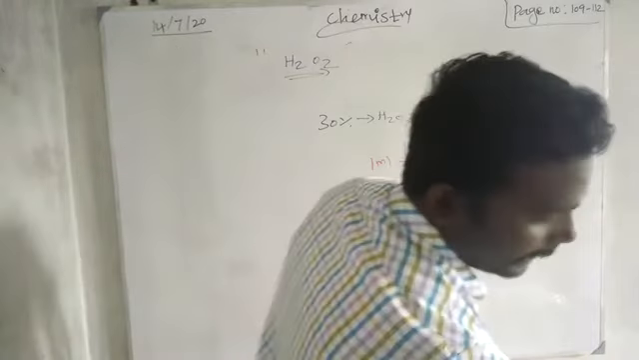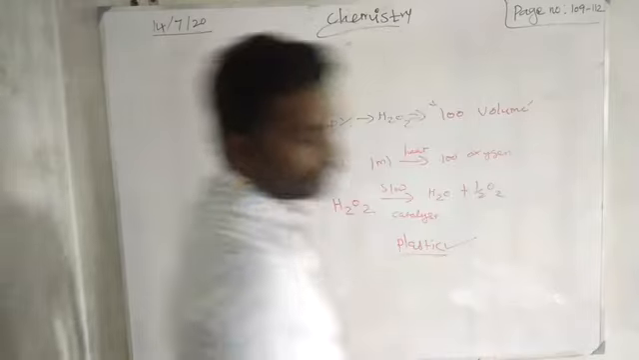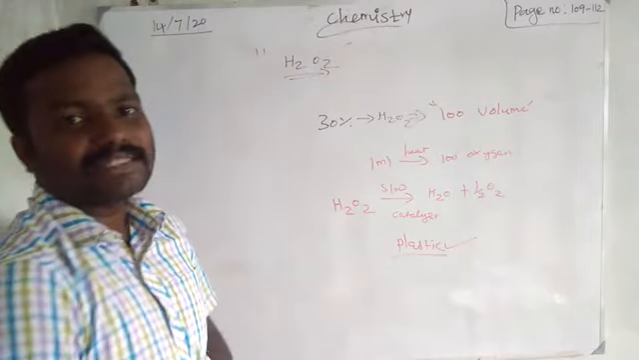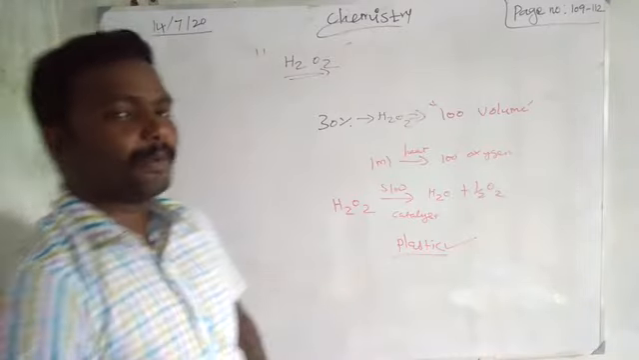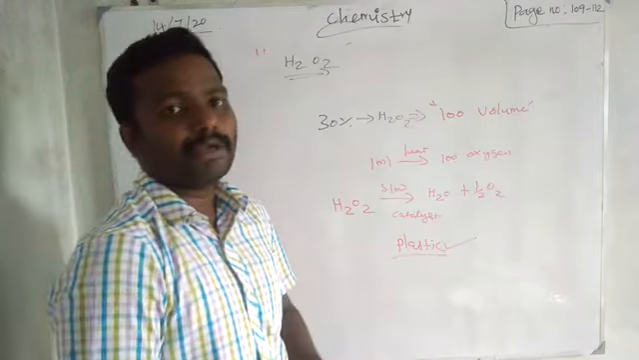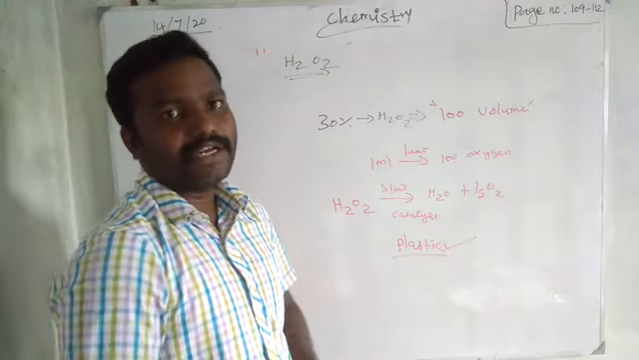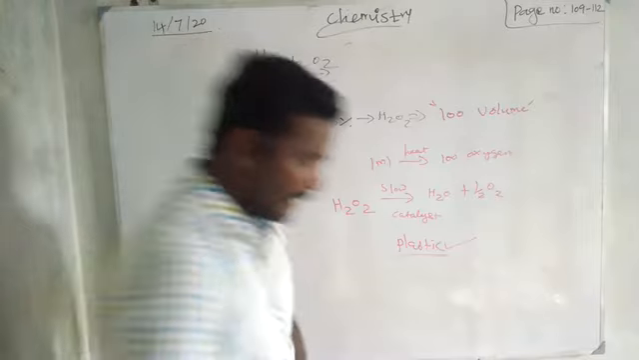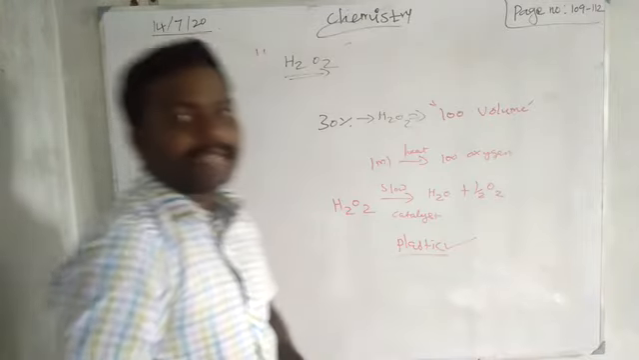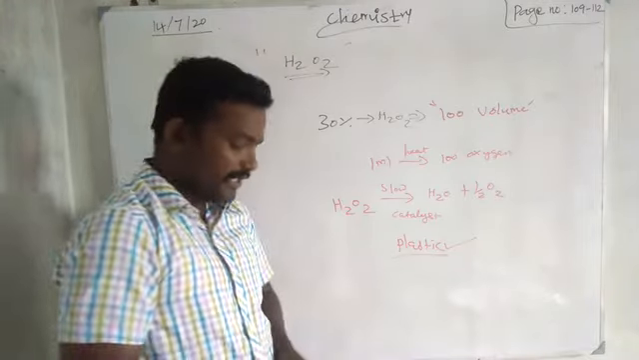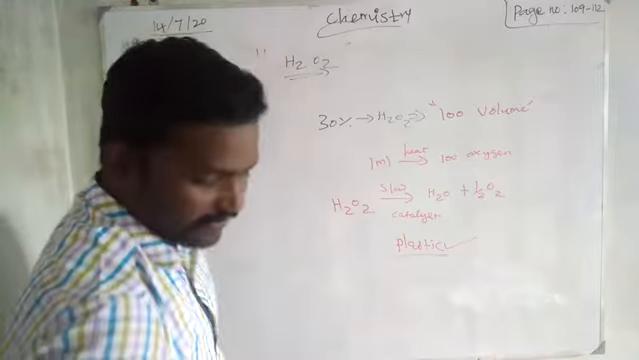Okay, next, hydrogen peroxide acts as both an oxidizing agent and a reducing agent. What do you mean by oxidizing agent? It will help with oxidation. Reducing agent means it will help with reduction. So it is acting as an oxidizing agent as well as a reducing agent. Examples we will see now.